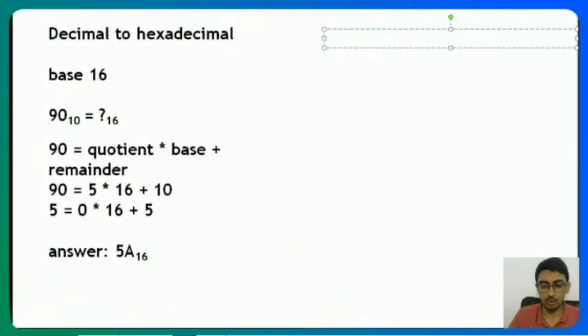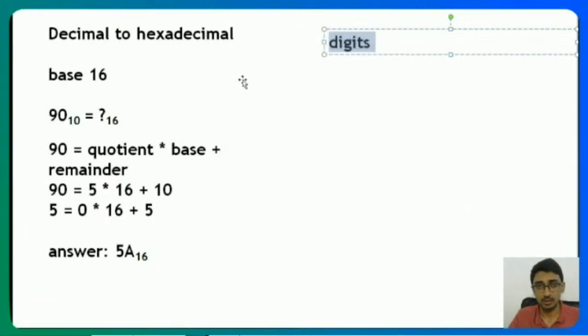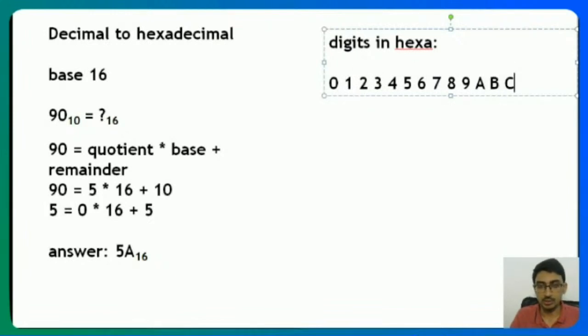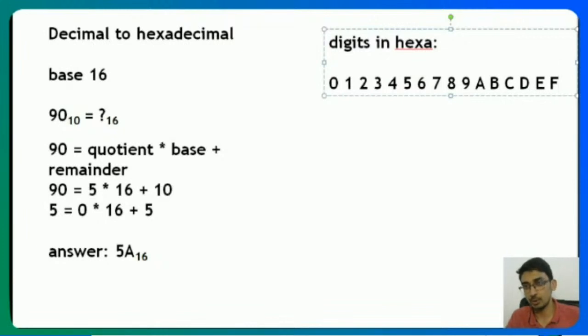Just to let you all know who don't know, the digits in hexadecimal are as follows: 0, 1, 2, 3, 4, 5, 6, 7, 8, 9, and after 9 comes A, B, C, D, E, and F. You go up till F because A is the digit 10, B is 11, C is 12, and so on up till F, which is 15.